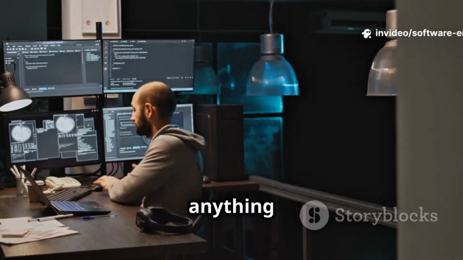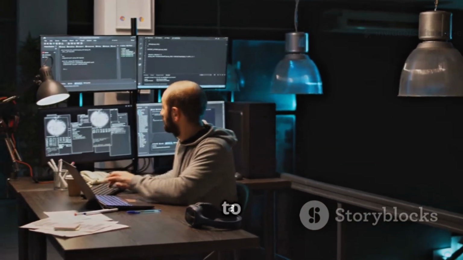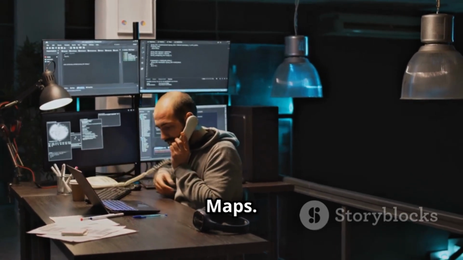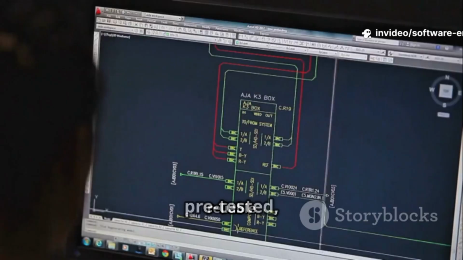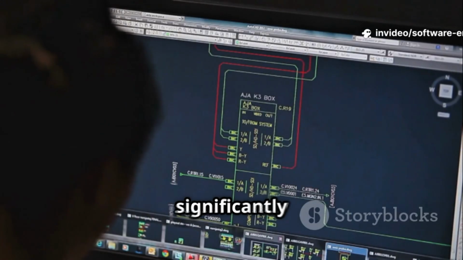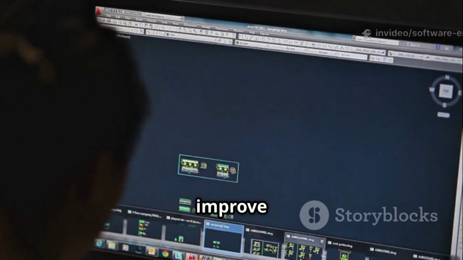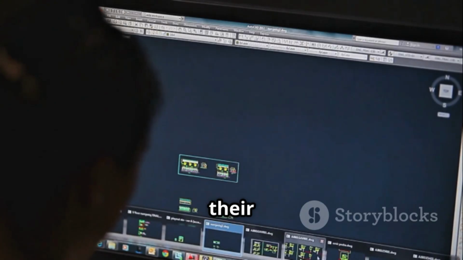A component could be anything from a simple user interface button to a complex payment processing service or a mapping API like Google Maps. By integrating these pre-tested, reliable components, development teams can significantly accelerate the development process, reduce costs, and improve the overall quality and consistency of their software.